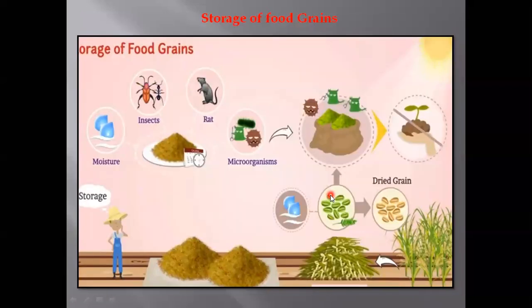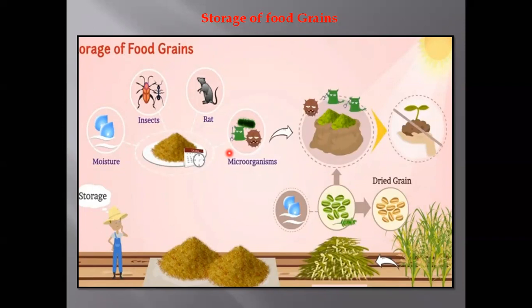The next task is storage. After separating the grains, the next and very important task is that the produce must be protected for a long time from moisture, insects, rats, and microorganisms.